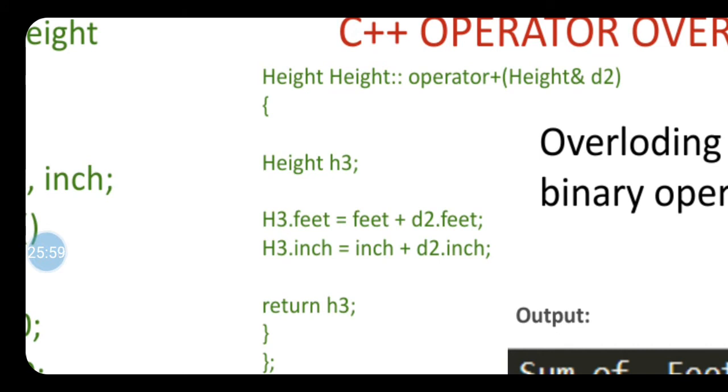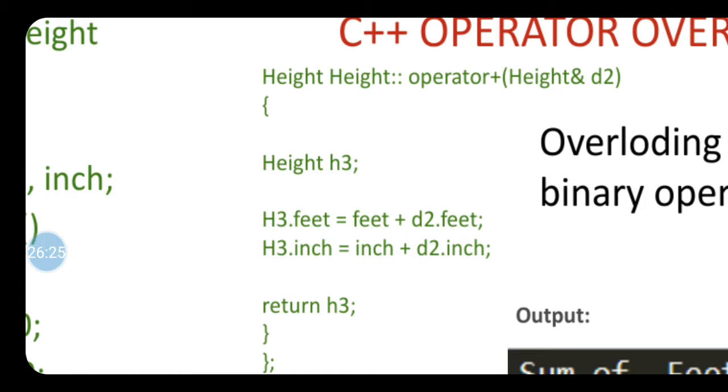That means when I consider in main h3 is equal to h1 plus h2, the feet value of the h1 object gets directly considered, plus d2.feet means the value of the h2 object gets copied into d2. So the value d2.feet is nothing but the feet value of your h2 object.